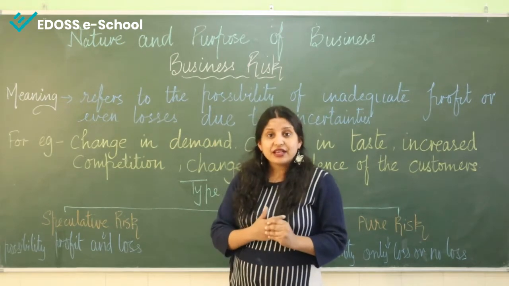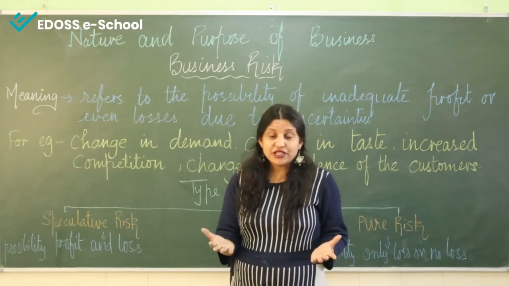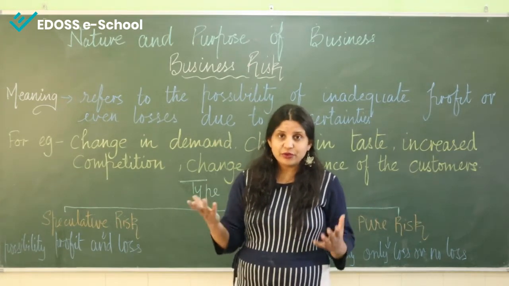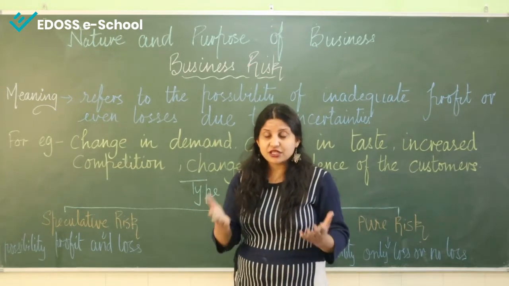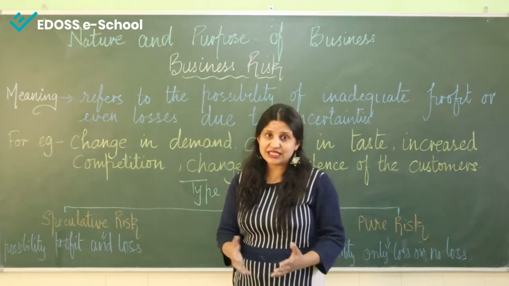There can be many reasons. One can be an increase in competition from other producers or the people, those who are buying their stuff, selling their stuff. So these are the examples of business risk.